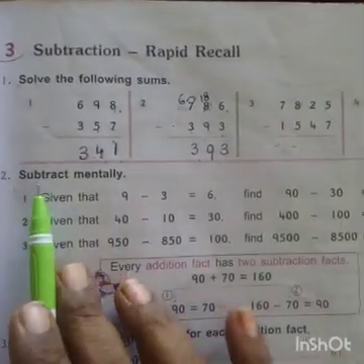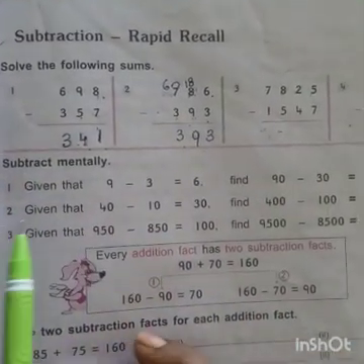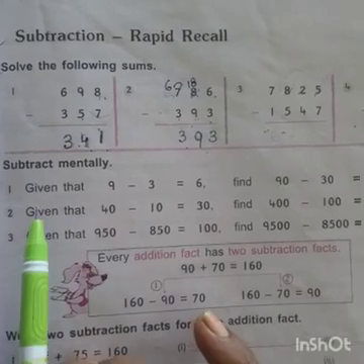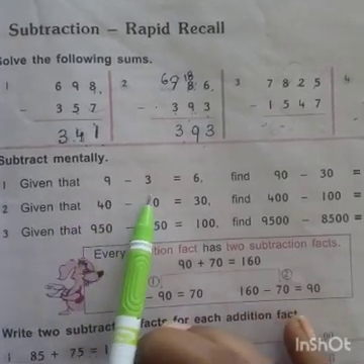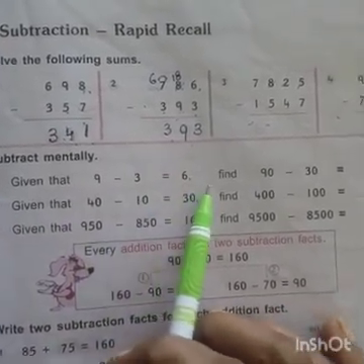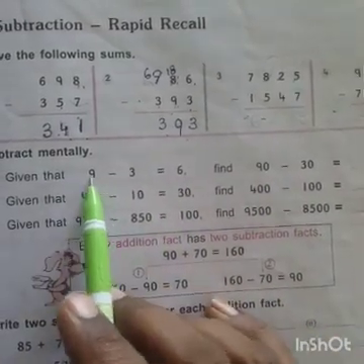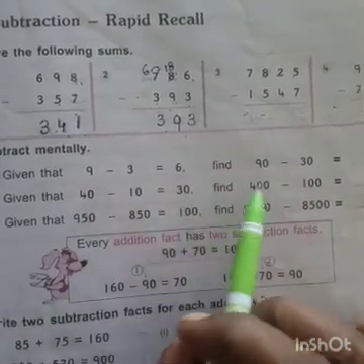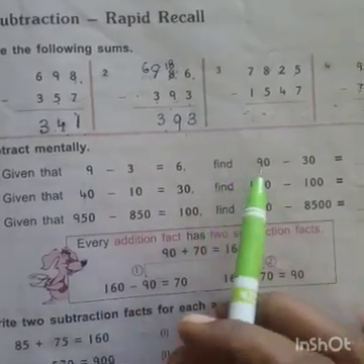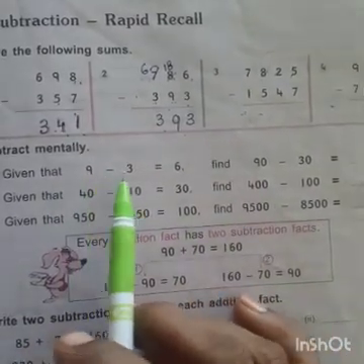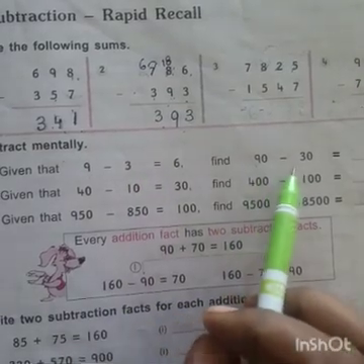Next, subtract mentally. Given that 9 minus 3 equal to 6, find 90 minus 30. Do you observe anything here? Here 9 is a 1-digit number, here 90, 3, 30.